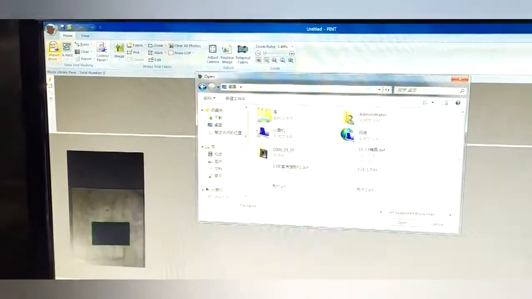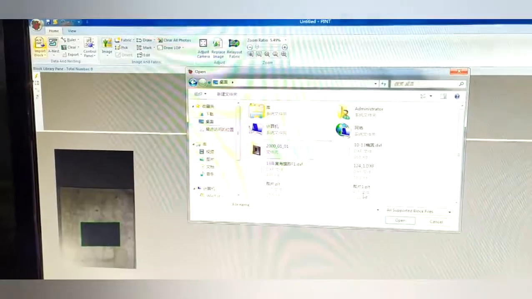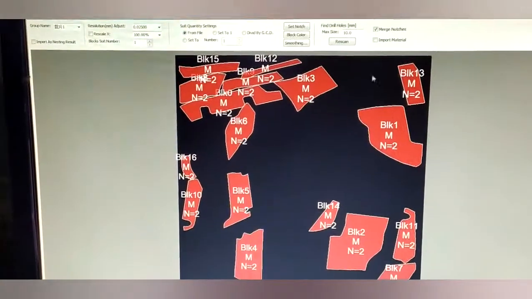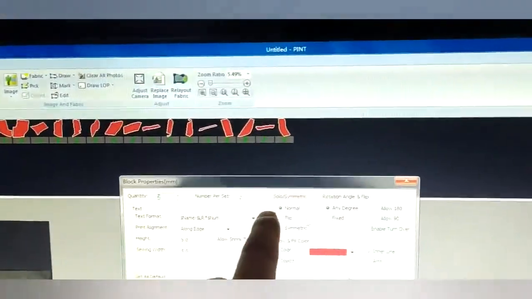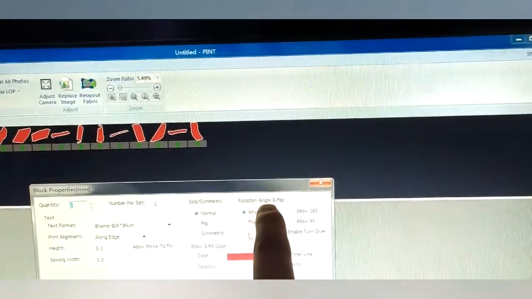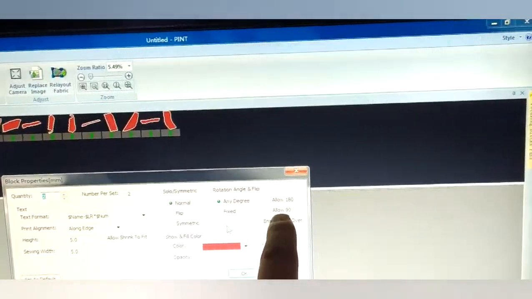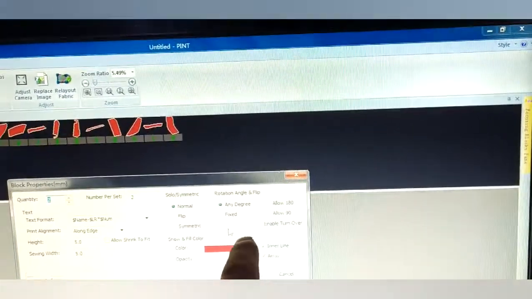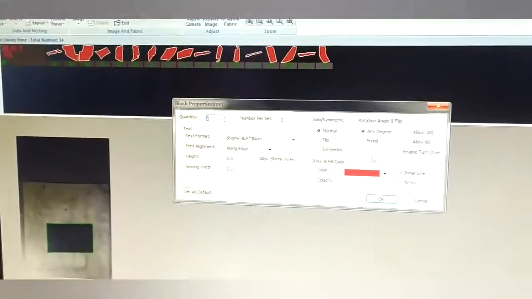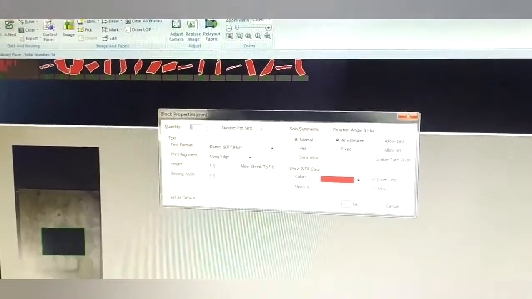Import the blocks. We choose another blocks so you can see how it turning with different angles. Select all, and look at the properties. Projector properties. You see rotating angle, any degree, 180, 90 fixed, enable turn over. Any degrees is okay. So do not worry about it. Okay.